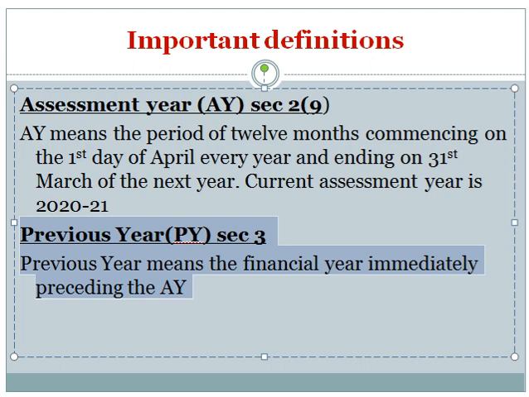That is the importance of previous year. The income earned during the previous year is assessed in the assessment year. The relevant previous year is 2019-20 and income earned in 2019-20 is assessed in 2020-21. Our current assessment year is 2020-21 and the relevant previous year is 2019-20.